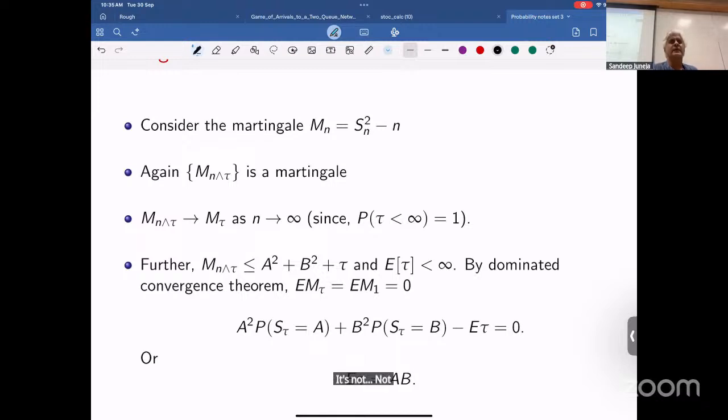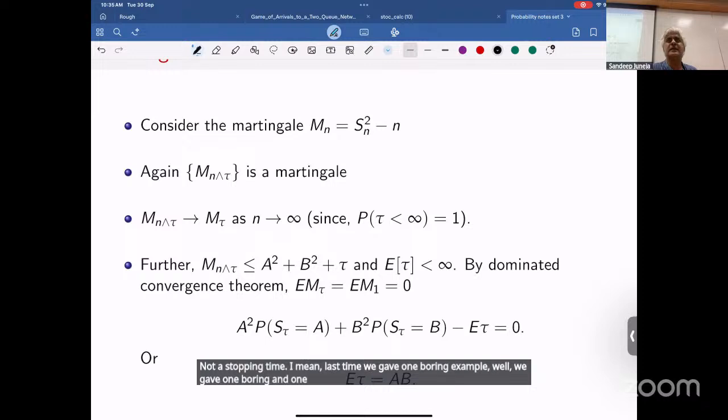is not a stopping time. Last time we gave one boring and one somewhat interesting example of stopping time.